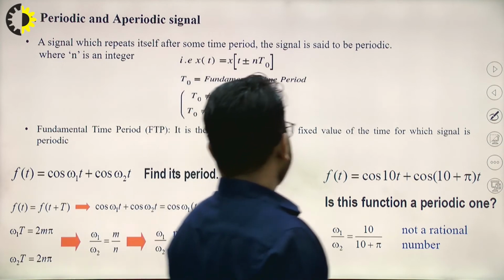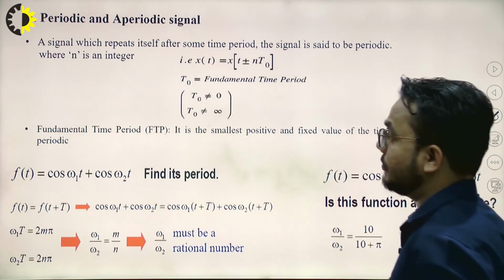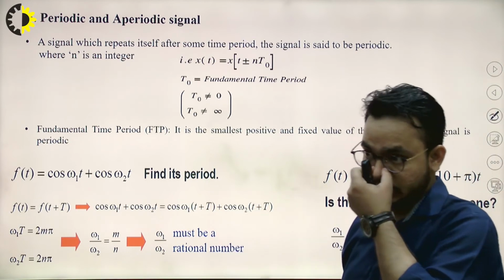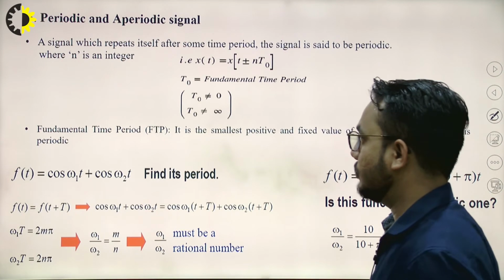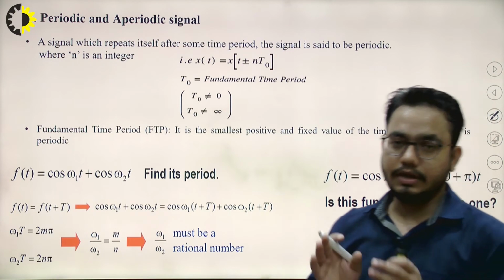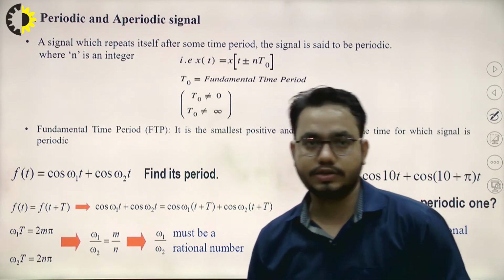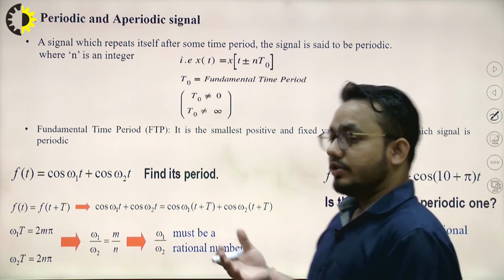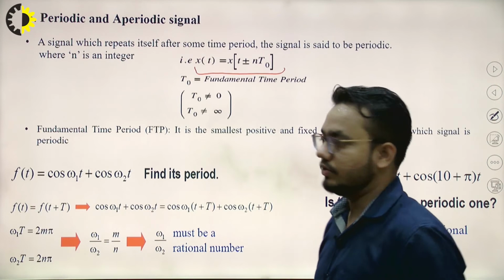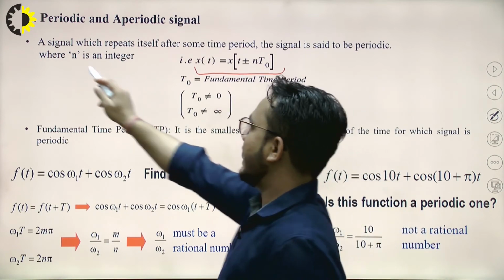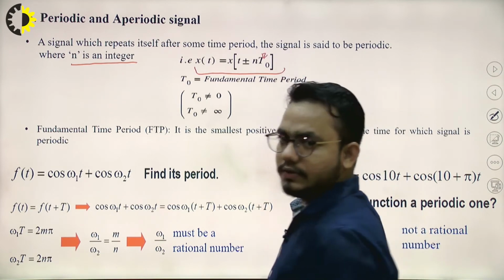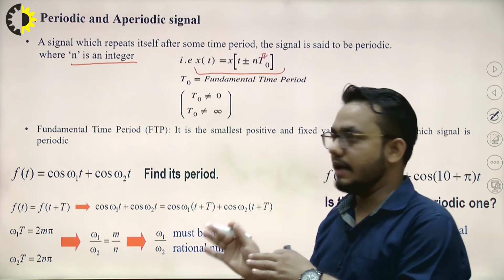After that, we will discuss periodic and aperiodic signals. We have already discussed the time period of a signal, and here we are going to discuss it once again. A signal which repeats itself after some particular interval of time is known as a periodic signal, right? A periodic signal can generally be represented as x of t equals x of t plus or minus n t naught, where n is always an integer and t naught is the particular time period.